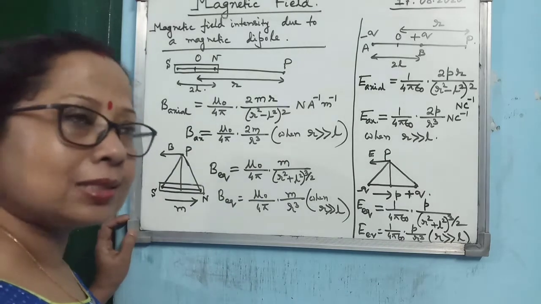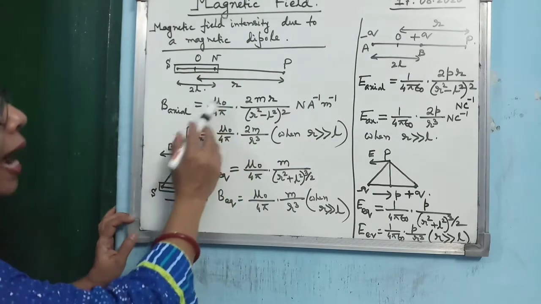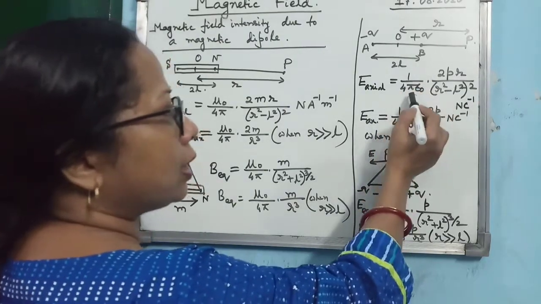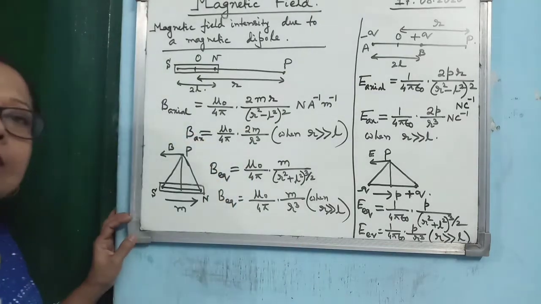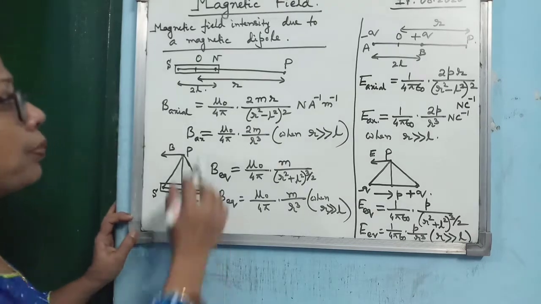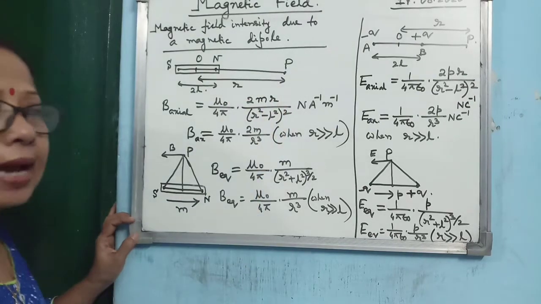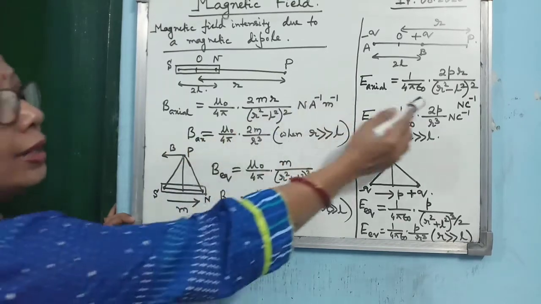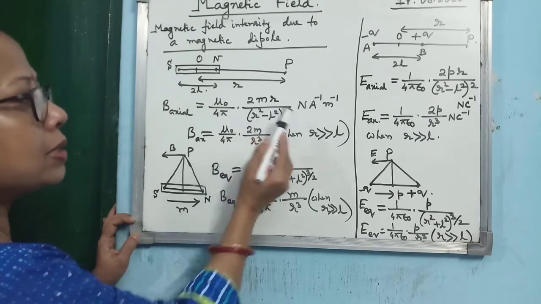Okay. Now the derivation, exactly in the same manner as you have done, you can do it for the magnetic field intensity at any point on the axial line of a magnetic dipole, and you will get the same relation. The only difference is that the constant for electric field intensity is 1 by 4 pi epsilon naught, and for magnetic field intensity it is mu naught by 4 pi. We got that in the earlier chapter also. So the magnetic field intensity at any point on the axial line due to a magnetic dipole is given by mu 0 by 4 pi into 2Mr, where M is the magnetic dipole moment, divided by (r square minus l square) whole square.